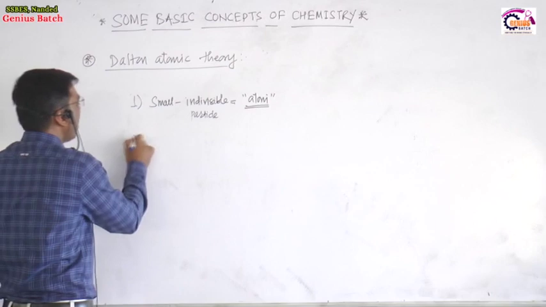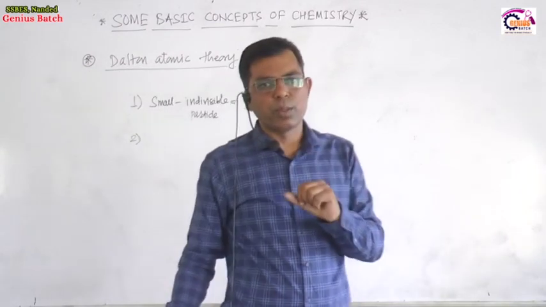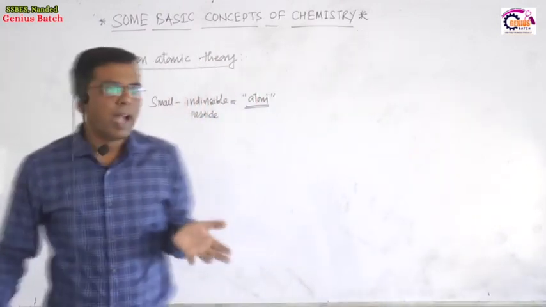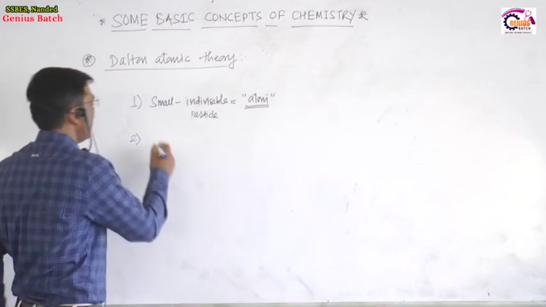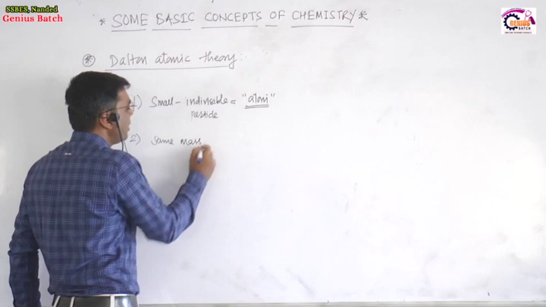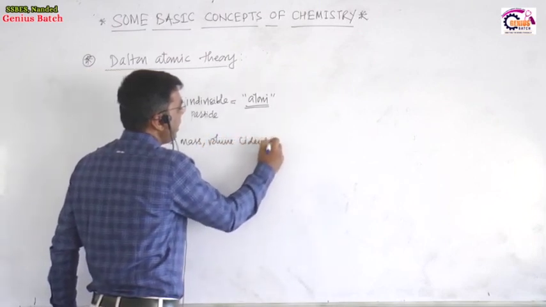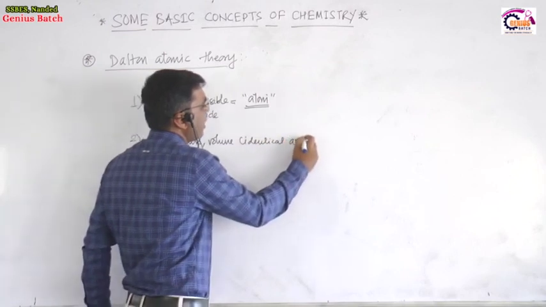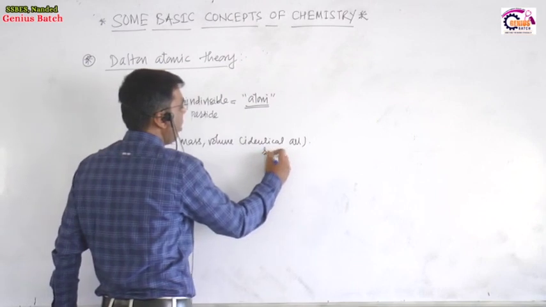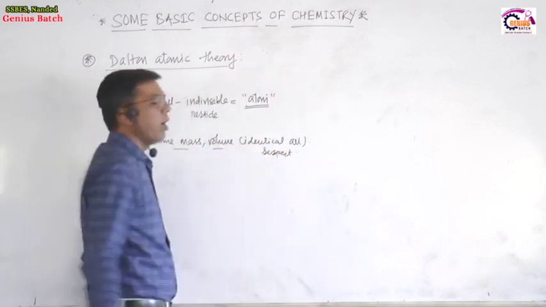What is the second point given in Dalton's atomic theory? Atoms of the same substance or the same element are identical in all respects. Identical in all respects in the sense that they have the same mass, their properties are the same, their volume is the same. Their chemical properties and physical properties are the same. Their physical and chemical properties, mass, volume, all are identical.